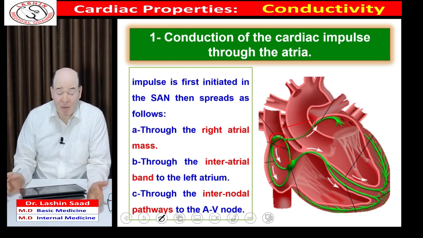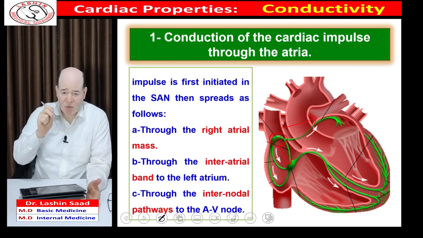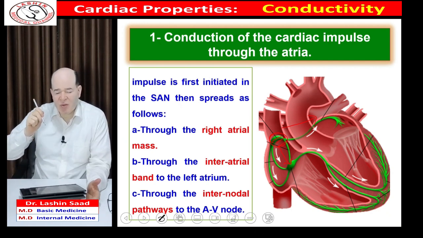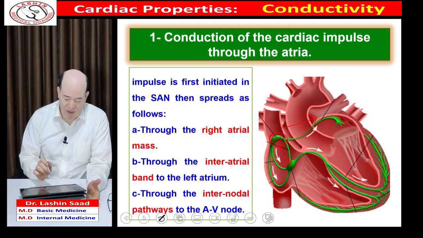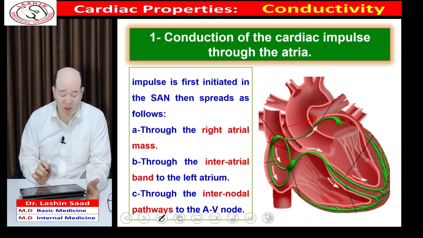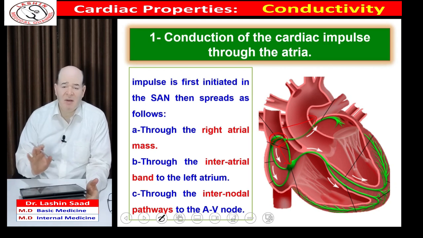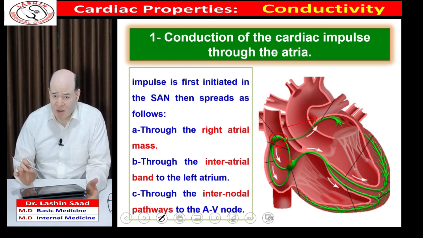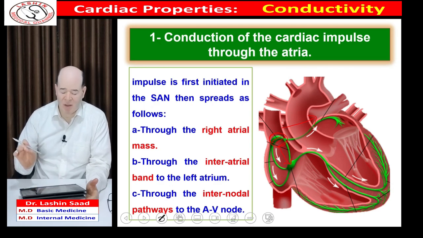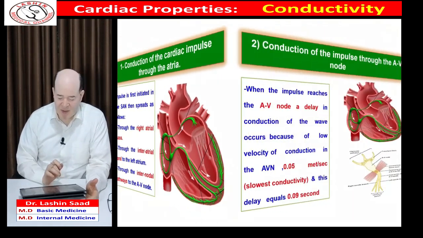The third is from the SA node towards the contractile fibers of the atrium, and this occurs through the gap junction. Within the atrium, it passes by a velocity of 0.5 because it is a fact that the velocity of transmission of impulses through cardiac muscle fiber is 0.5 meter per second.